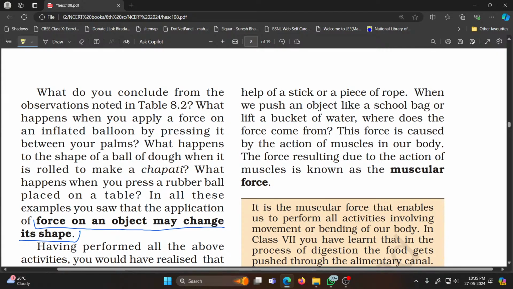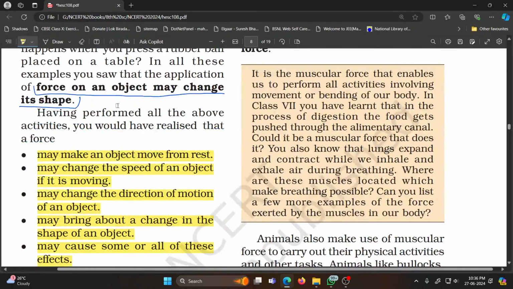When we push an object like a school bag or lift a bucket of water, where does the force come from? It is caused by the action of the muscles in your body. Such forces are called muscular force, and muscular forces are contact forces because they are applied only when there is a physical contact with the object on which the interaction is made. It is the muscular force that enables us to perform all activities involving movement or bending of our body.